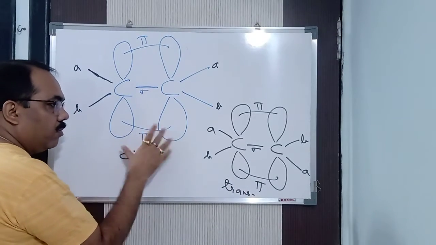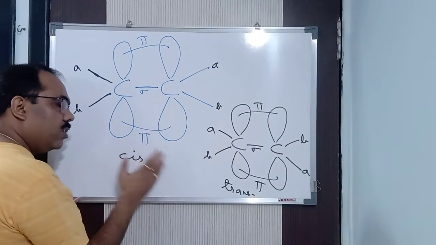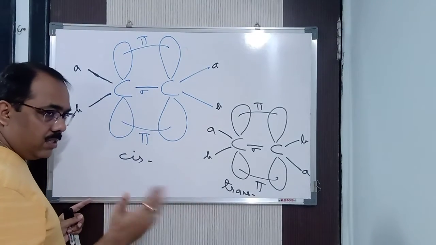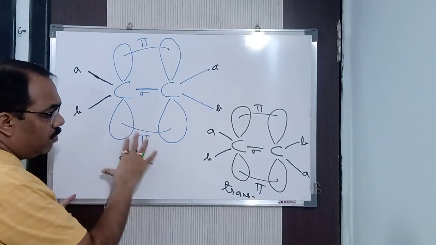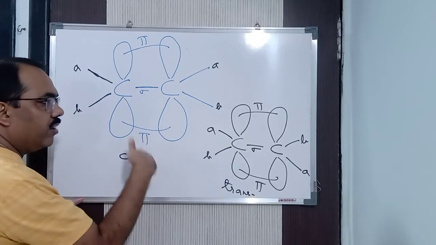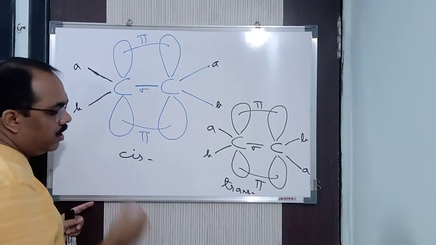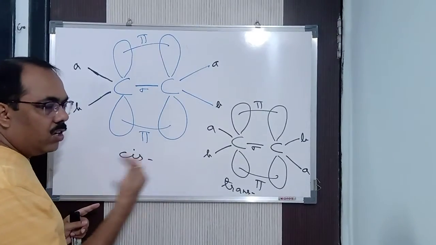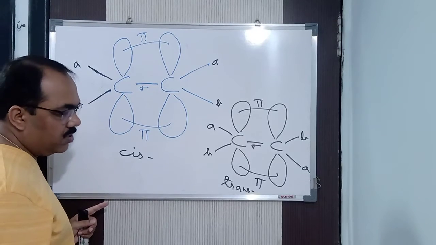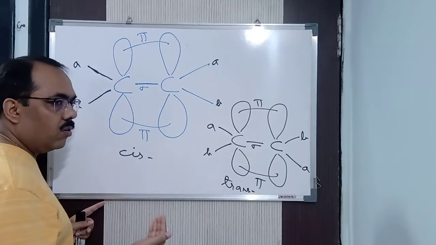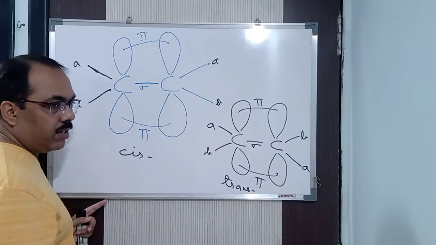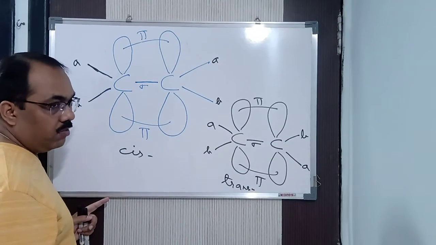You will study the dipole moment later on in the bonding chapter, because the bonding chapter has many more things. For that reason, I said that chemistry is interrelated. If you don't understand bonding, then you will not understand organic, and if you won't understand organic, then definitely the reactions will not be understandable. So in chemistry you cannot leave any chapter. It is not a semester subject. All the chapters are interrelated, so you need to understand every chapter. You cannot skip any chapter. If you skip, you will be responsible for it later on.